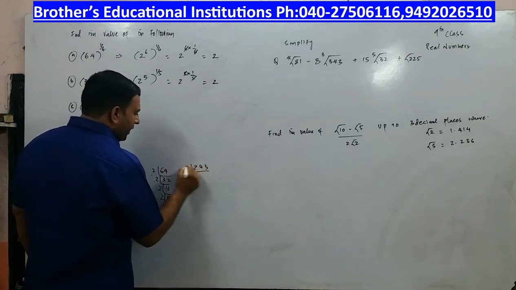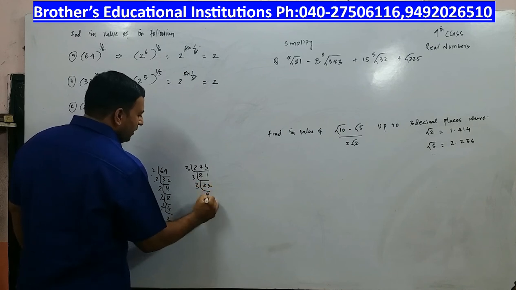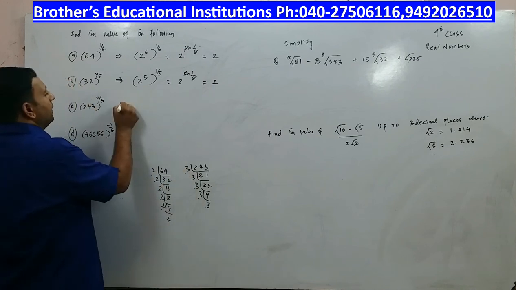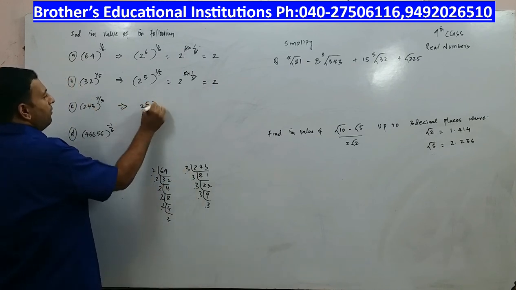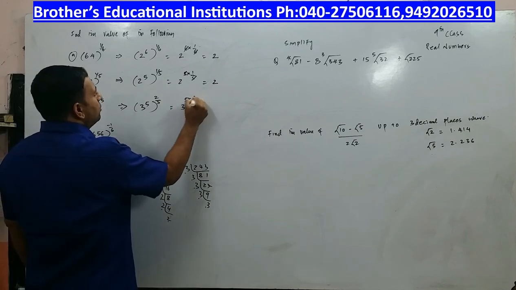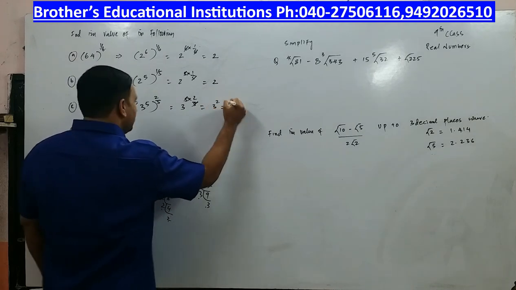Now 243 you can write as 3 to the power of 5, since 3 81s are 243, 3 27s are 81, 3 9s are 27, 3 3s are 9, 3 1s are 3, which is 5 times. So it is 3 to the power of 5 whole to the power of 2 by 5. So it is 3 to the power of 5 into 2 by 5. The 5s cancel, it is 3 square, and 3 square is equal to 9.